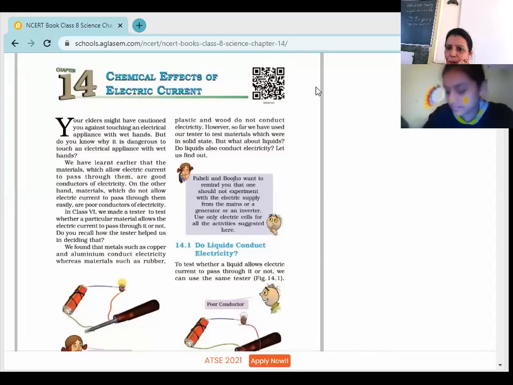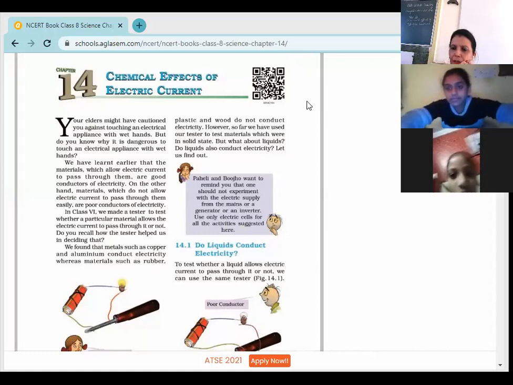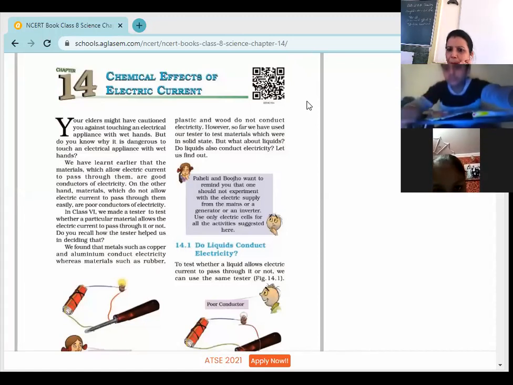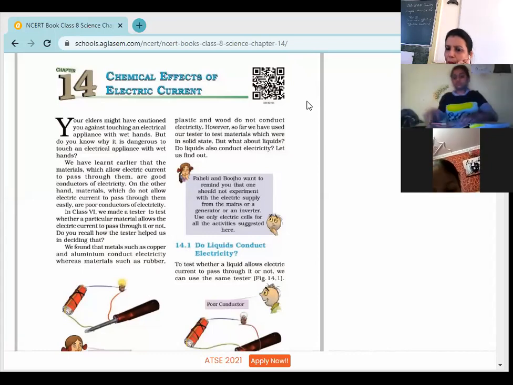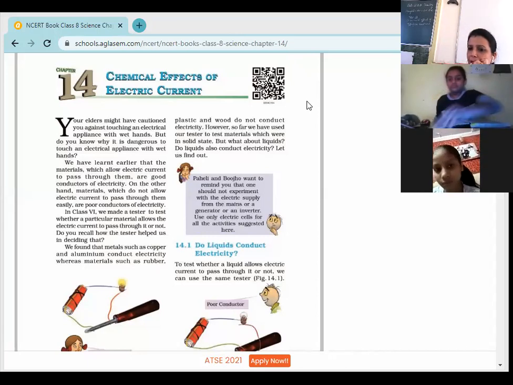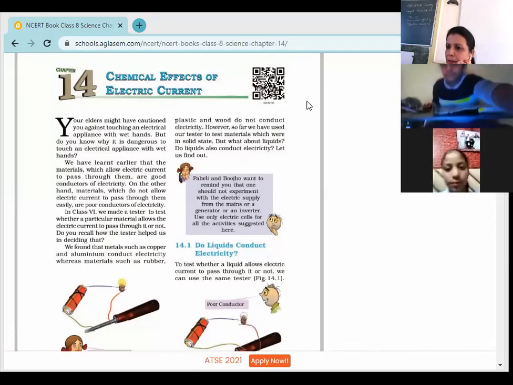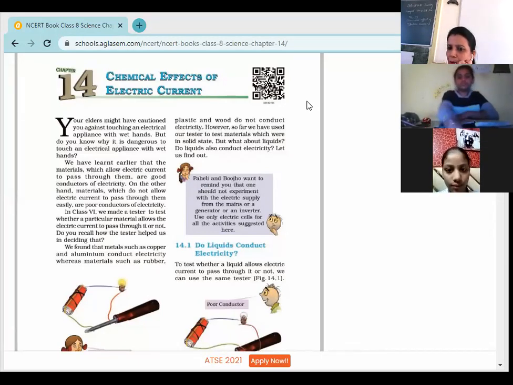Today we'll continue chapter number 14, chemical effect of electric current. Children, yesterday we started this chapter and we had discussed the misunderstood words of this chapter. We started the chapter with the poor conductors and good conductors of electricity. Already we are familiar with poor conductors like plastic, rubber, wood. These are the poor conductors. On the other hand, good conductors are metals. Maximum metals are the good conductors of electricity.